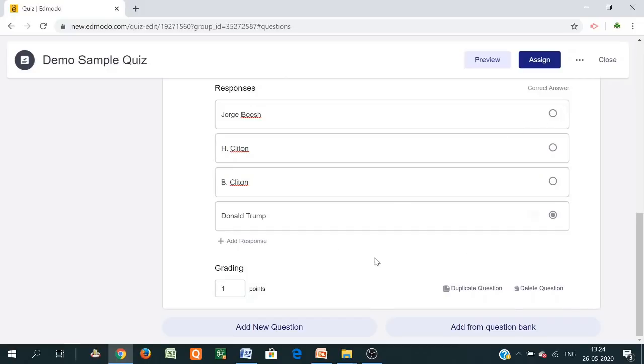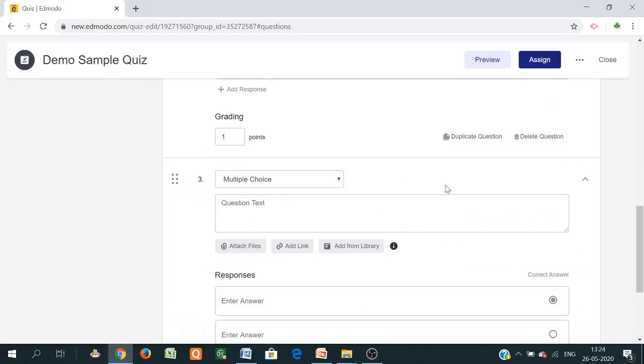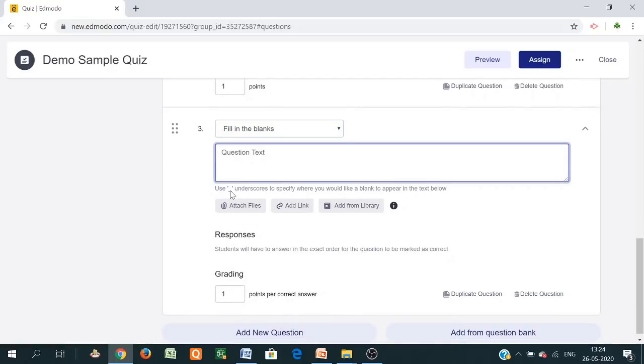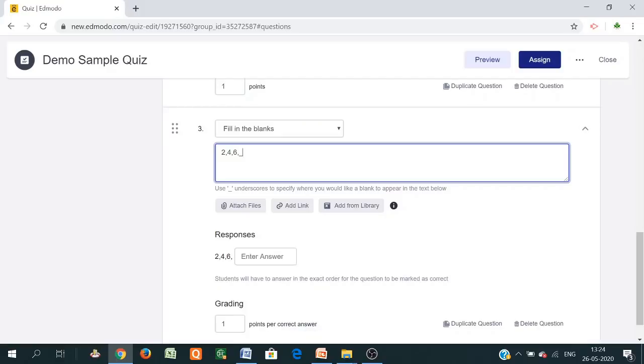Again, if the answer is correct, then 1 point. Then go to the next question, add question. First we discussed true/false, then multiple choice, and now the third question. Just click on fill in the blanks. Here use underscore to specify where you would like the blank to appear in the text box. Suppose I am writing 2, then 4, then 6, then just an underscore, then 8, and I am writing 10. So this is the fill in the blank type of question.